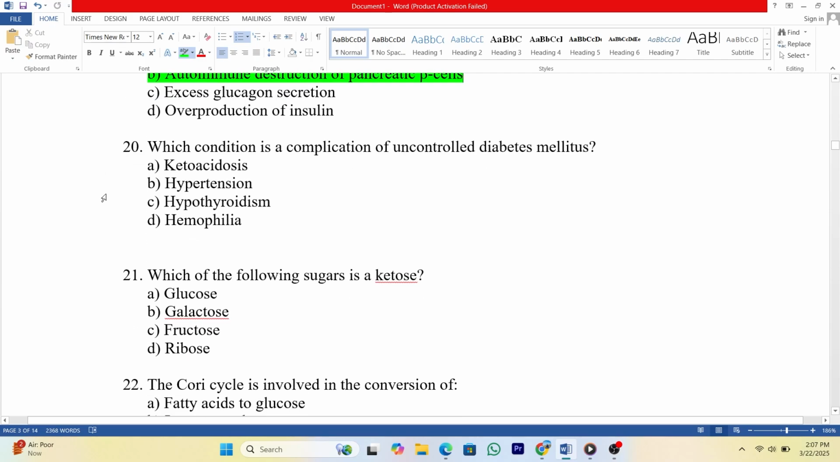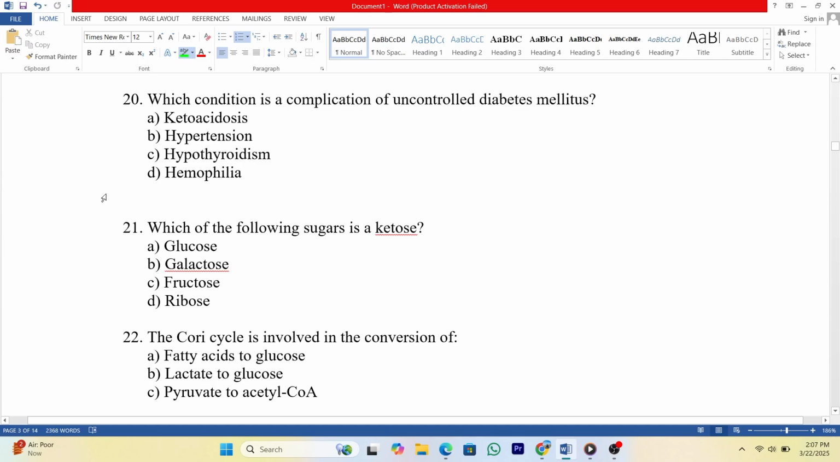20. Which condition is a complication of uncontrolled diabetes mellitus? A. Ketoacidosis. B. Hypertension. C. Hypothyroidism. D. Hemophilia. Answer: A.